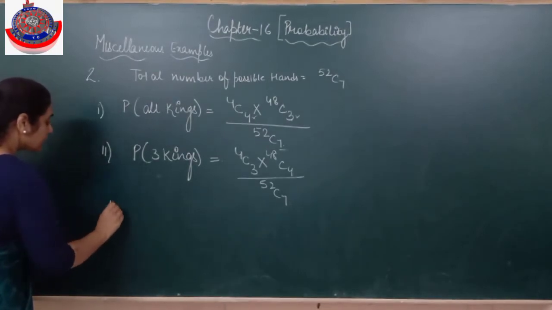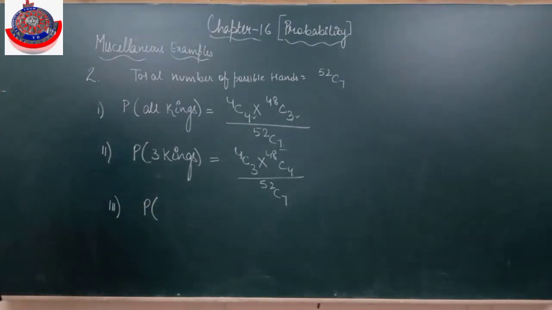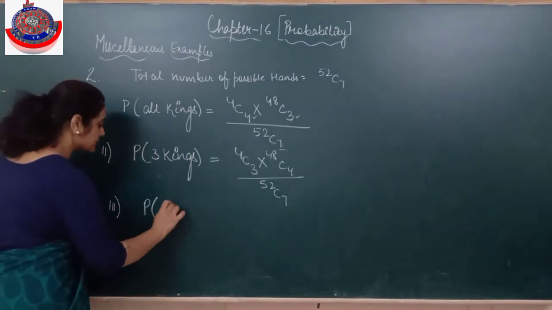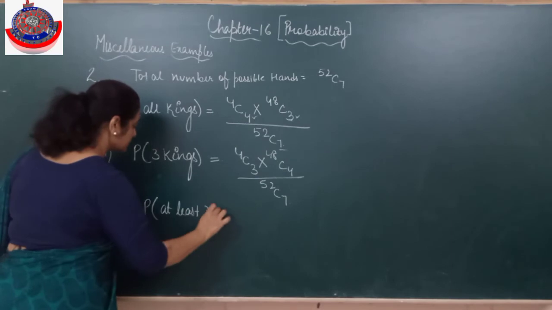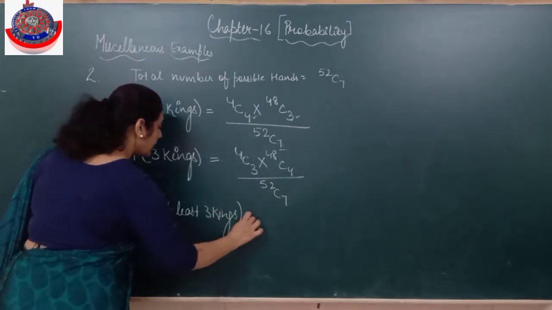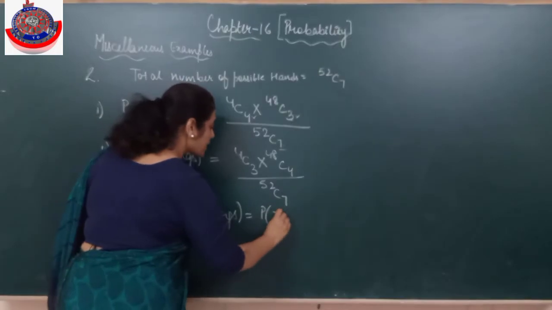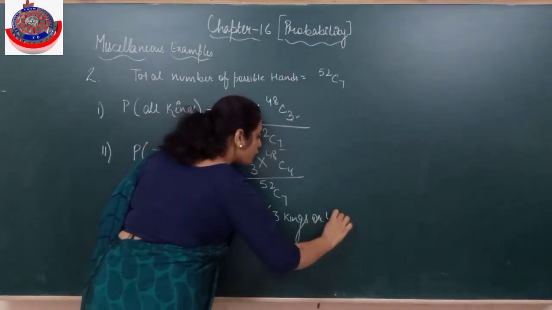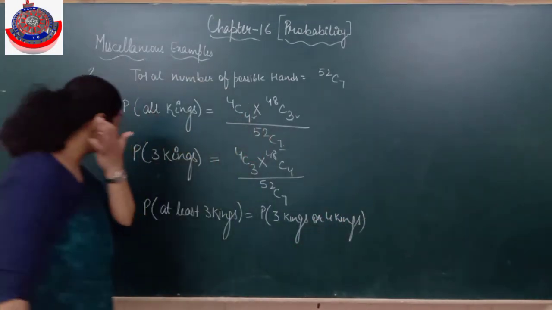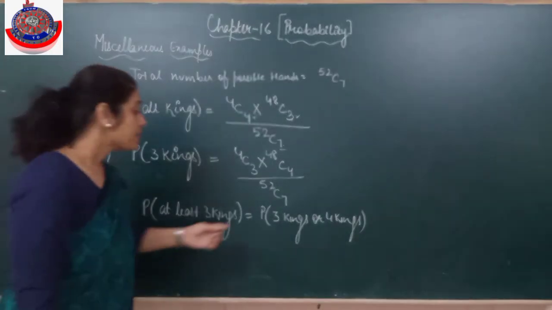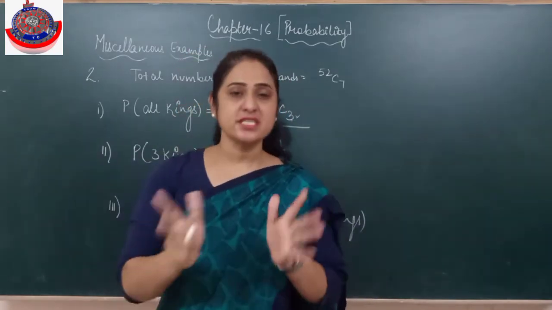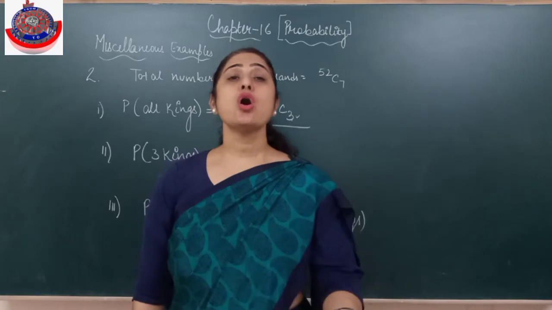Clear? The third part is: out of the 7 cards, at least 3 kings. What does at least 3 kings mean? At least 3 kings means a minimum of 3 kings. That means 3 kings and 4 kings. Now 5 kings do not exist. If there were 5, that could also have been possible. Is it clear? Probability of at least means a minimum of 3 kings, and more than that is possible, but only as many as exist. So 3 kings or 4 kings.